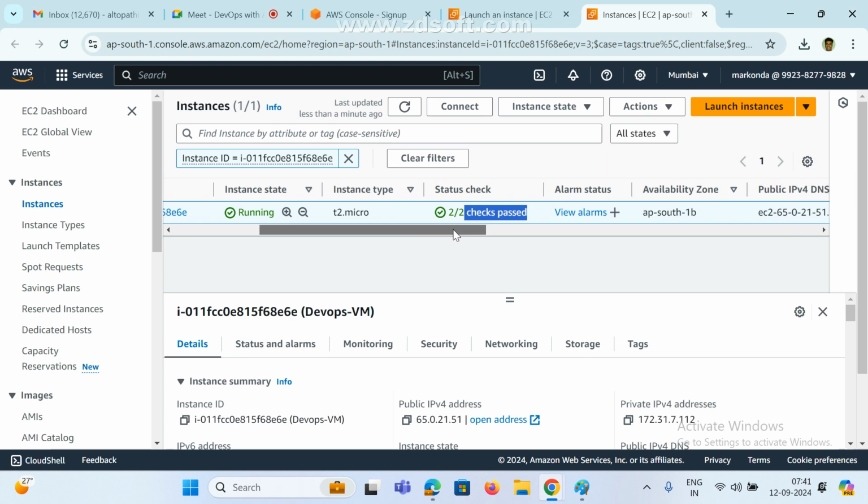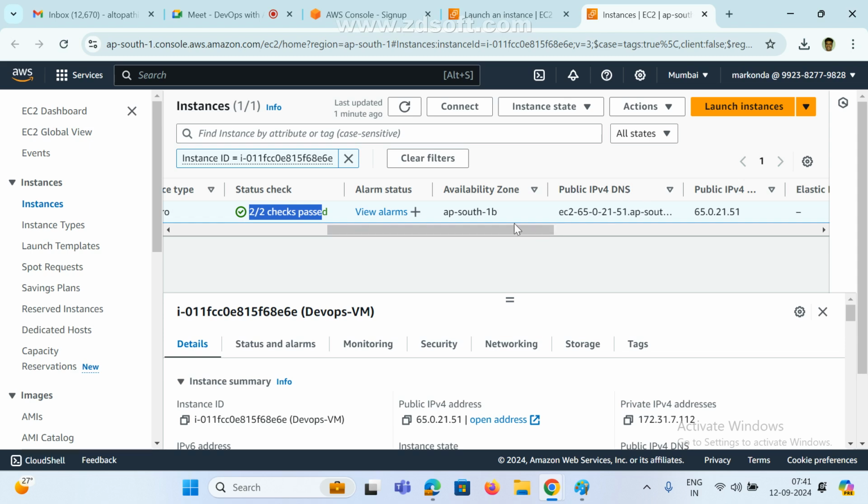If both are working, fine. Suppose in some cases the software is not running properly, or some hardware is not working properly, here we can see an error message, 1 by 2, and it also shows in red color. In that case we can easily understand that something has gone wrong in our VM machine. Again we can create or recreate it. We will see that as the next step.